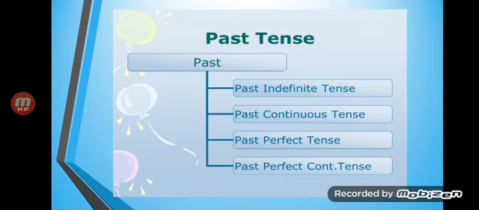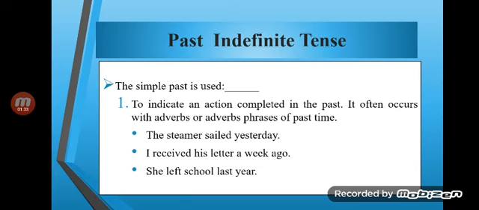Okay, so the past tense is further divided into past indefinite tense. As far as the aspects of the tenses are concerned, they could be divided into indefinite tense, continuous tense, perfect tense and perfect continuous tense. We have learned about the present. Now we are going towards the past indefinite tense, past continuous tense and past perfect tense. So first of all, we will be doing our past indefinite tense.